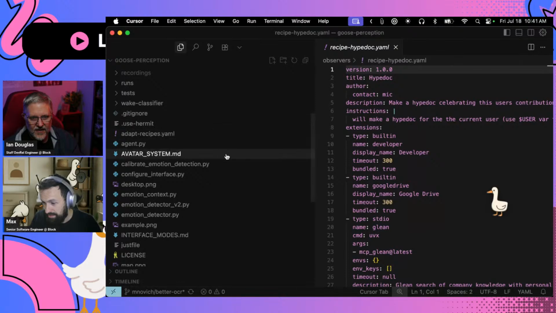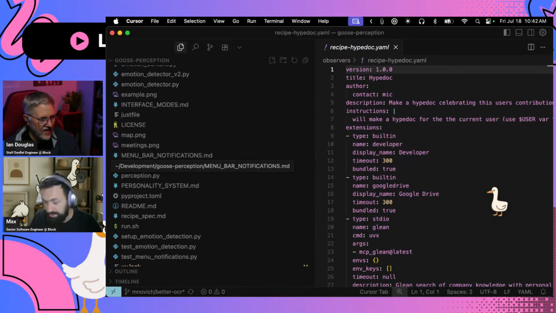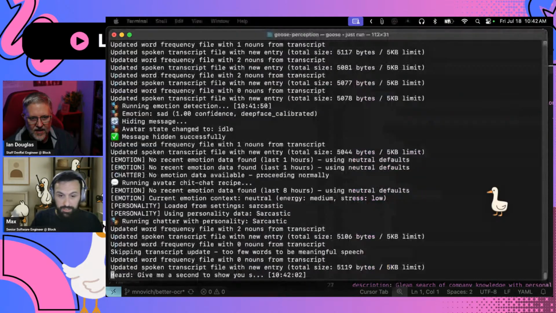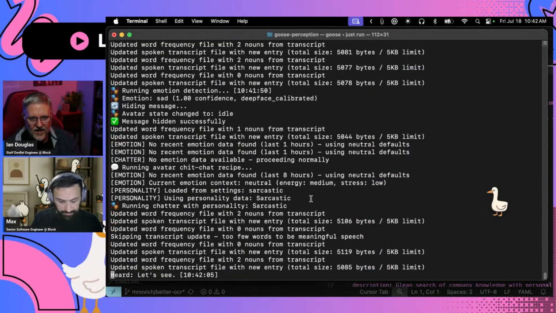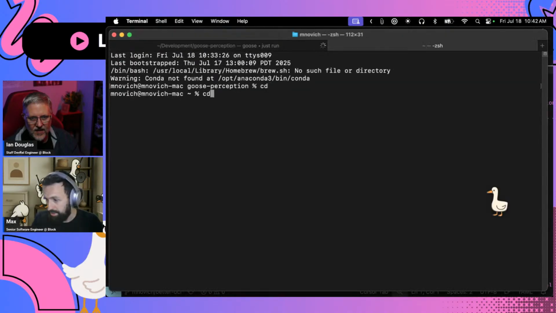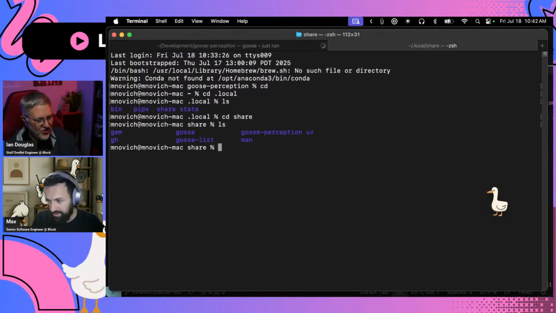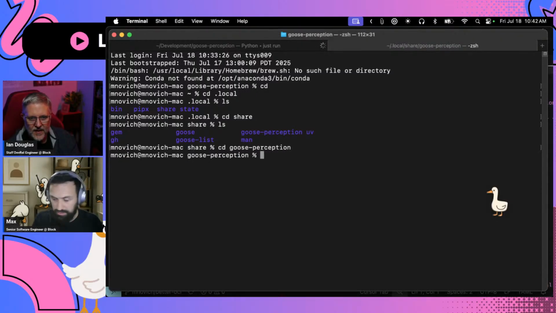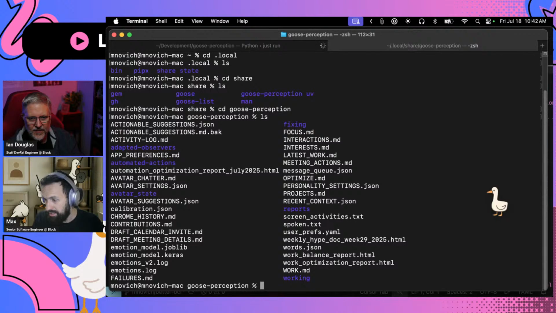But give me a second to show you. So let's see. If we go and do tab, do cd, local. Is that somewhere that you could do a voice prompt and be like, hey, Goose, where do I find that preference file? Maybe not right now, the voice just goes directly to regular Goose. So you see, Goose Perception writes all of these files in here, right?